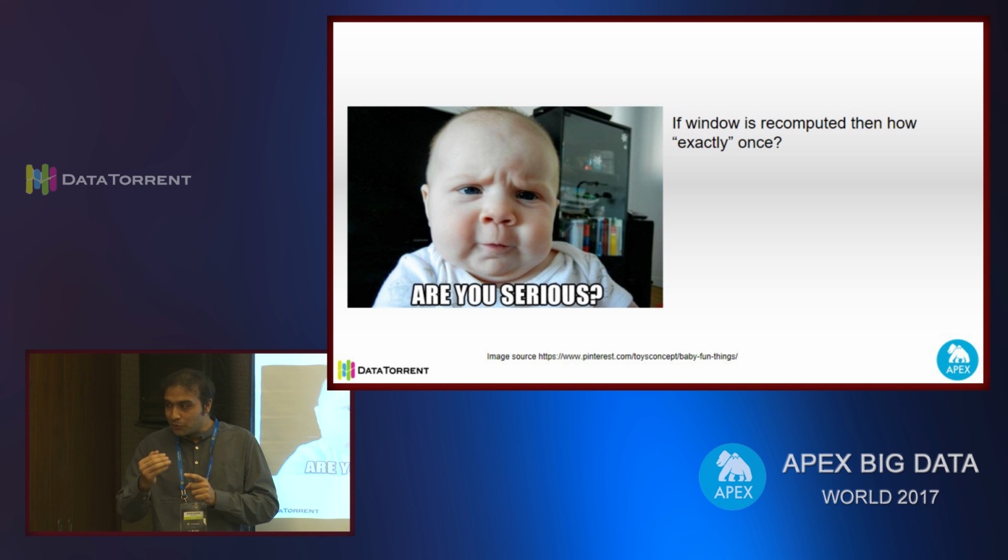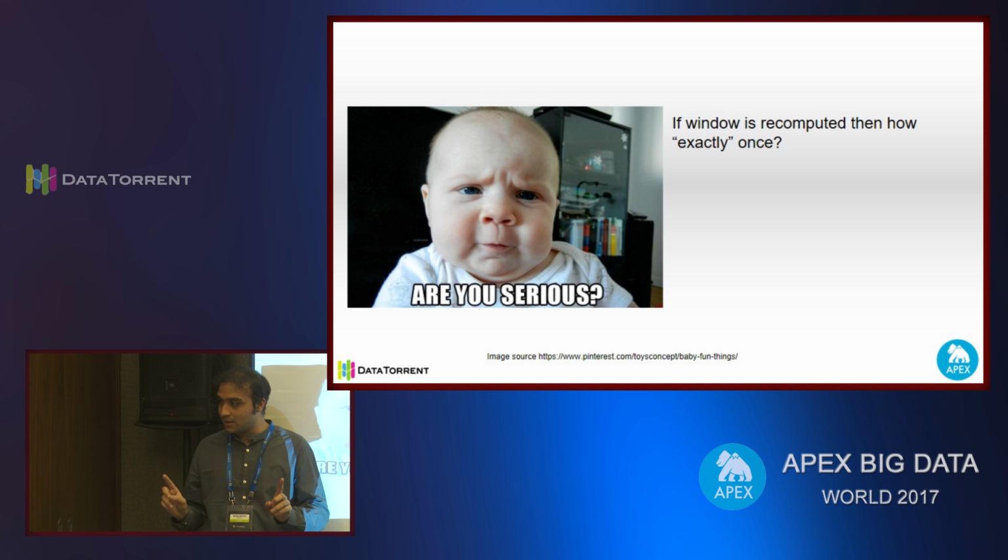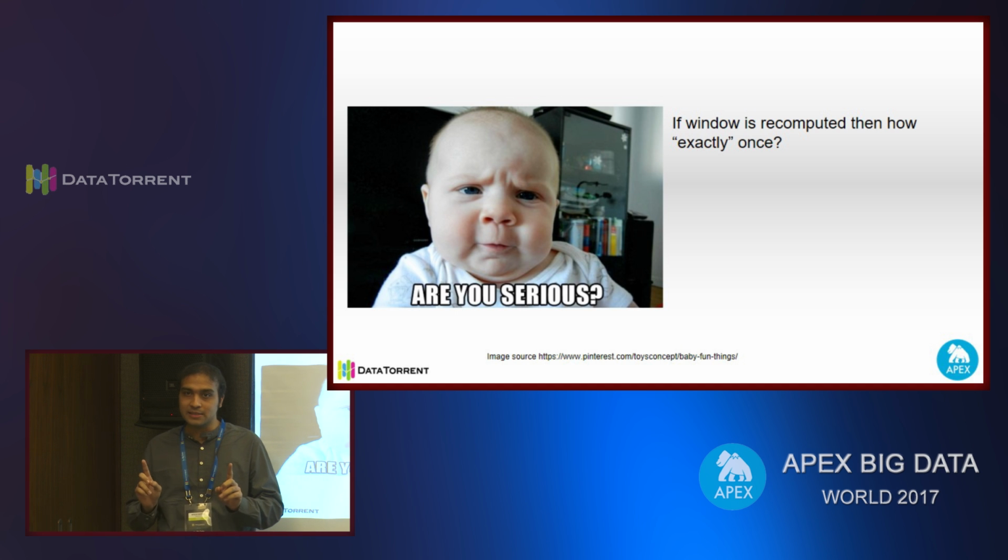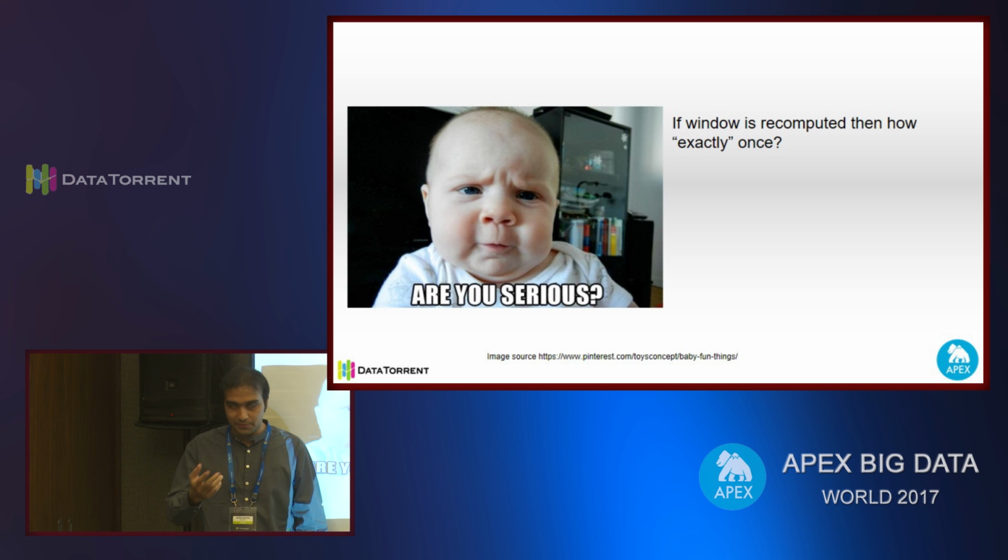So the recomputations will be done, but we have to ingest some intelligence into it, so that the effect of those recomputations is such that the operation has happened only once. That is, the output of the entire DAG, or the entire application, has been produced only once.